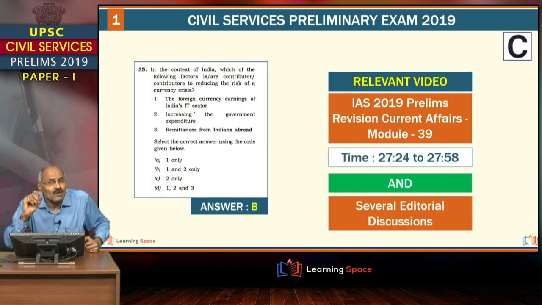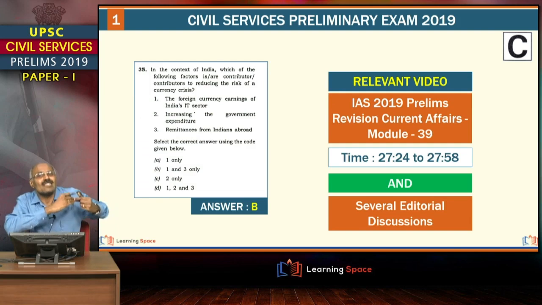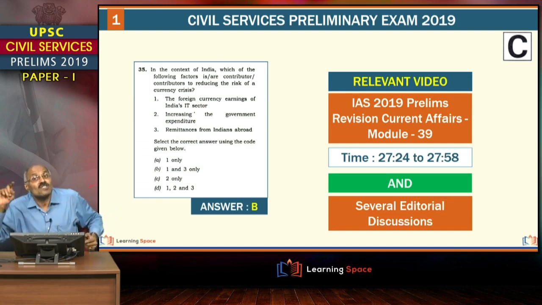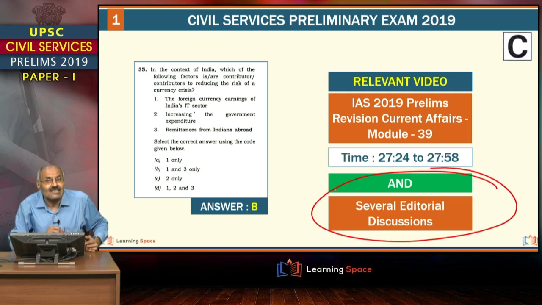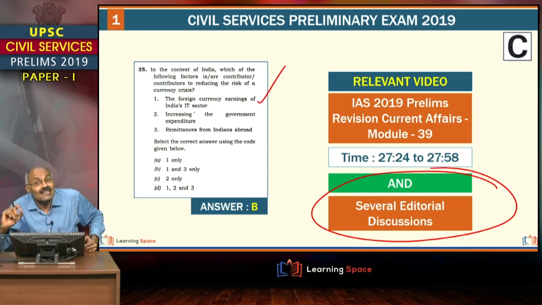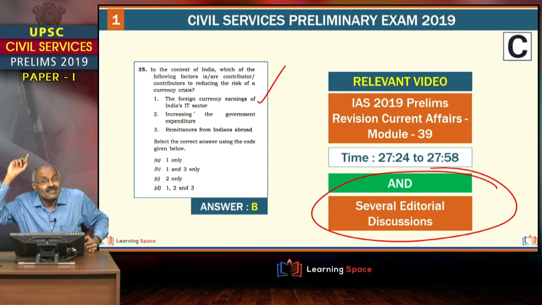And I told you a number of times, loans are assets in the banking system and deposits are liabilities, right? This one, in several editorial discussions, we covered. This is remittances from abroad, then foreign currency earnings of the IT sector, I told you a number of times. In the services sector, thanks to the Indian software sector, we are in surplus, right?